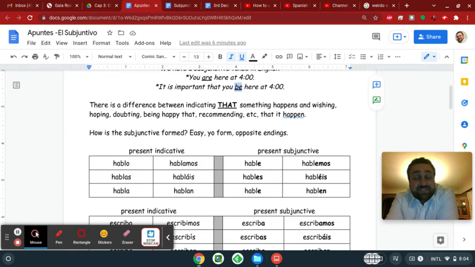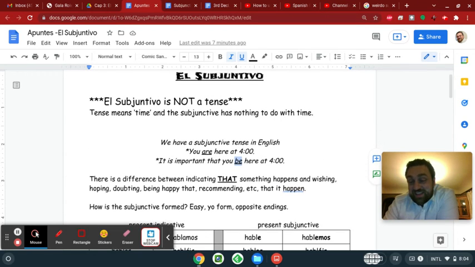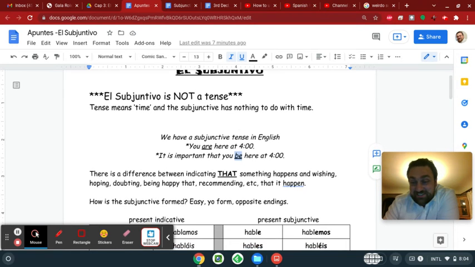I could say my homework's done, but I could say I'm happy that my homework's done. If I say my homework's done, I'm indicating that my homework's done. If I'm saying I'm happy that my homework's done, well, then I'm using a subjunctive. Okay, and so first I'm going to show you what the subjunctive endings are, and then I'm going to show you how to form a subjunctive sentence.